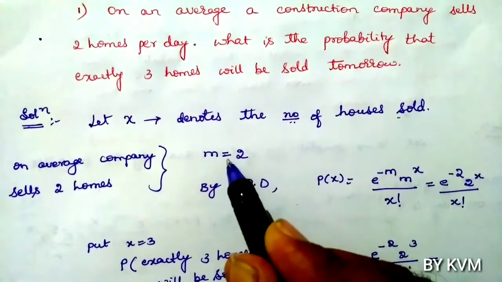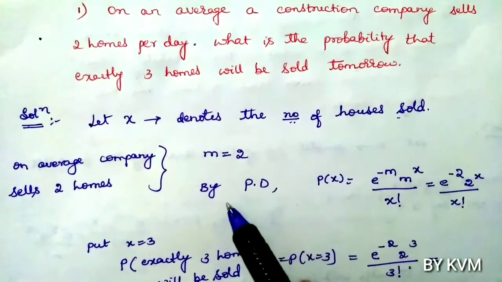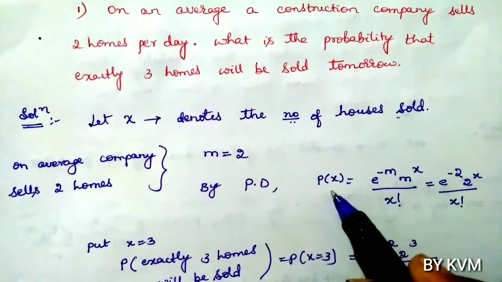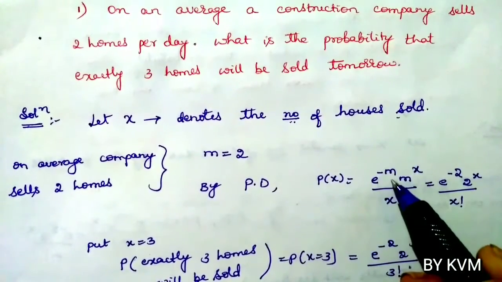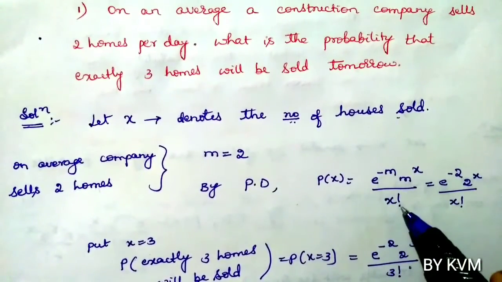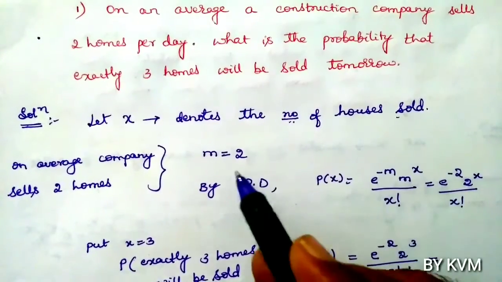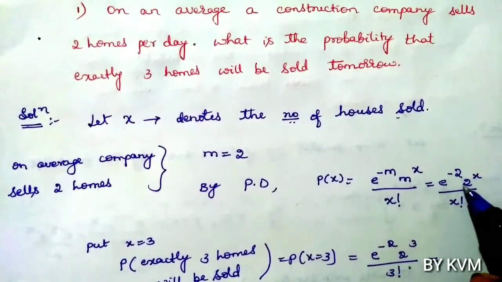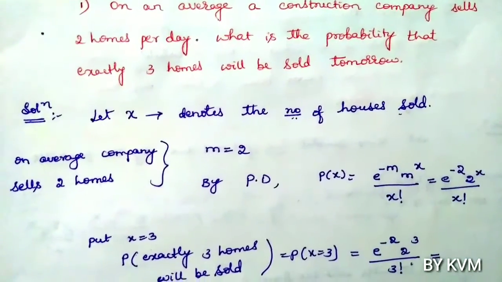Now by Poisson distribution, we know the probability function P of X equals e power minus m into m power x by x factorial. Put m equals 2: e power minus 2 into 2 power x by x factorial.